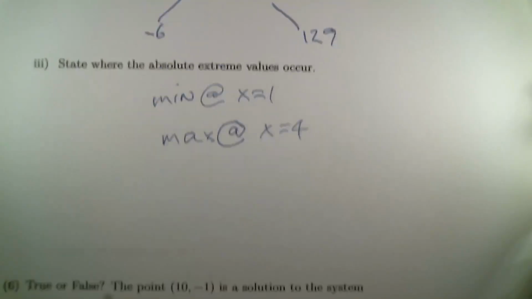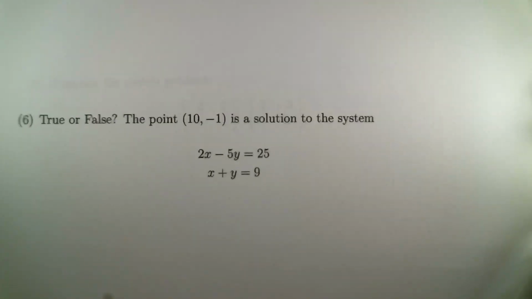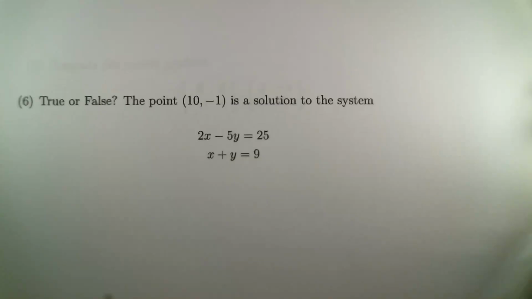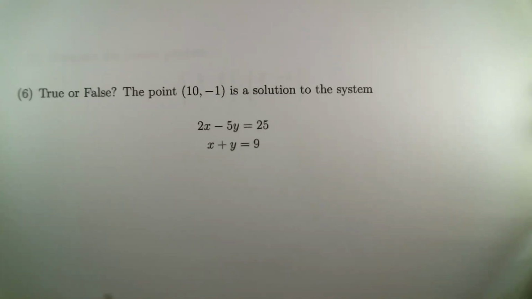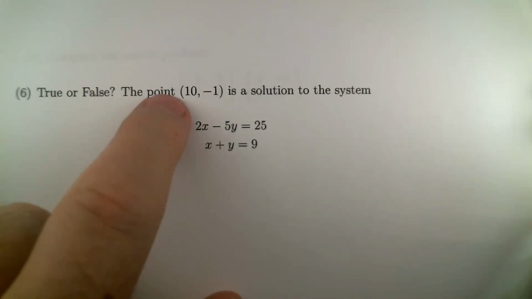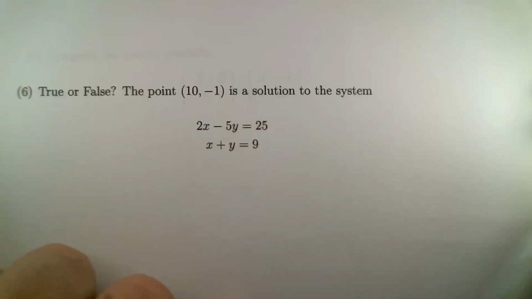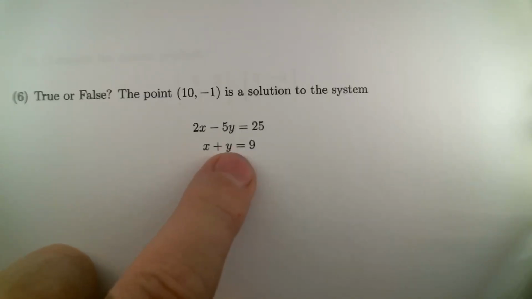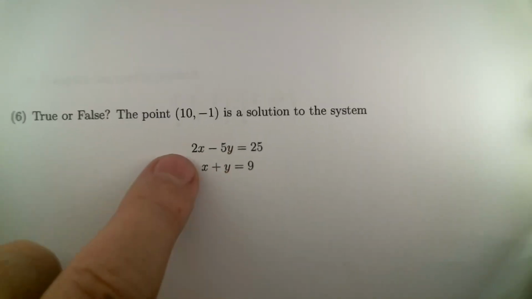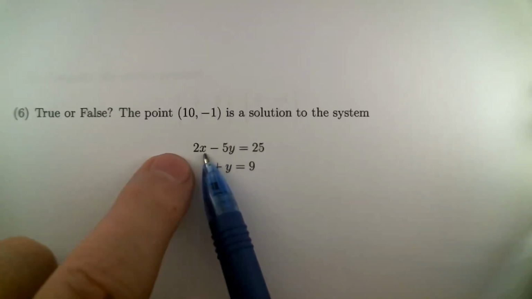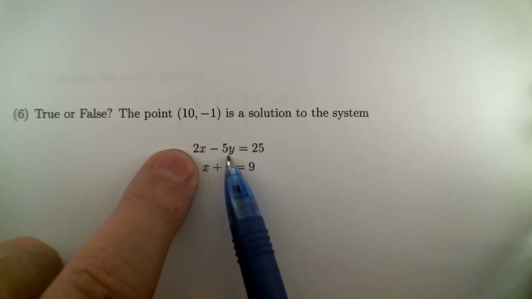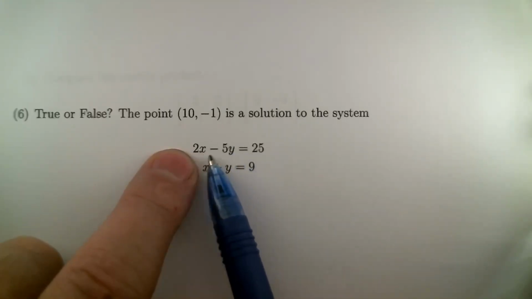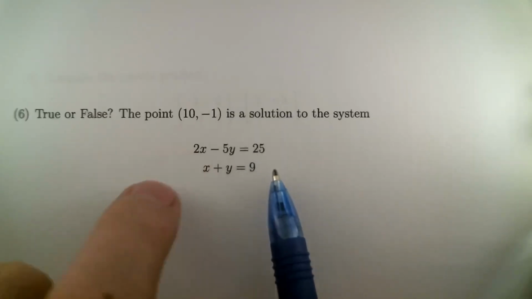Cool. All right, next. Wow, we might not need a calculator for this. I'm going to do it both ways, but let's see if we can just see whether those numbers work in both of these equations. If x is 10 and y is -1, what is x plus y? It is 9. 10 minus 1 is 9. Well, this is a little harder. If x is 10, that's 20, and then we'd be minusing 5 times -1. There were two minus signs in that, so it's 20 plus 5, sure, 25. So the answer clearly is true.